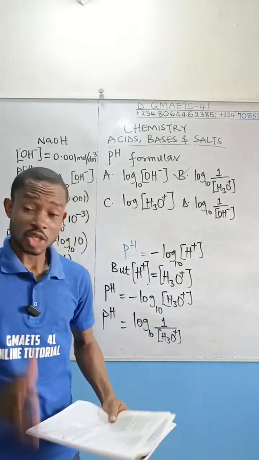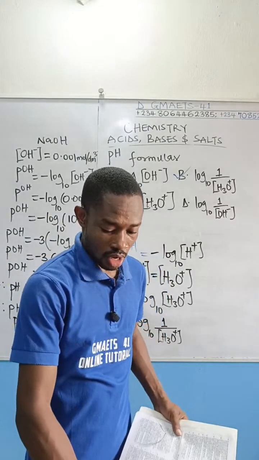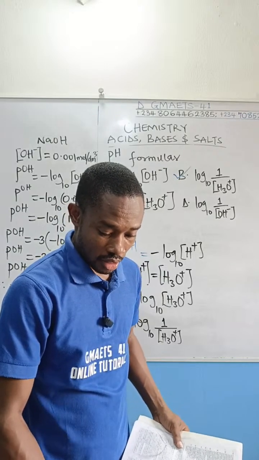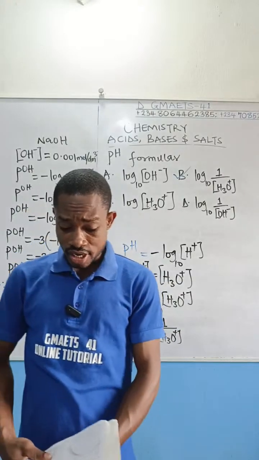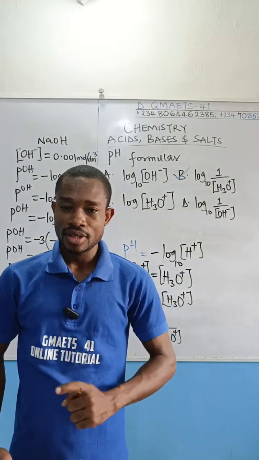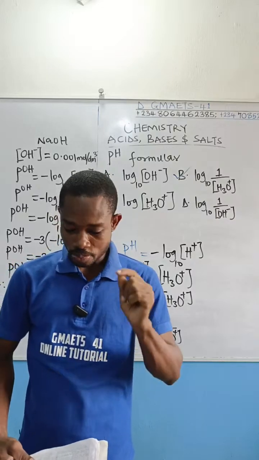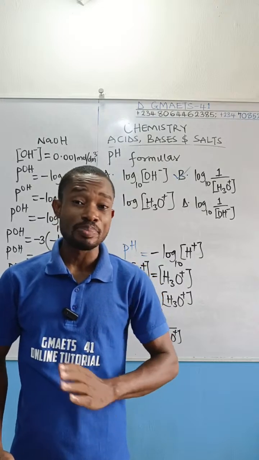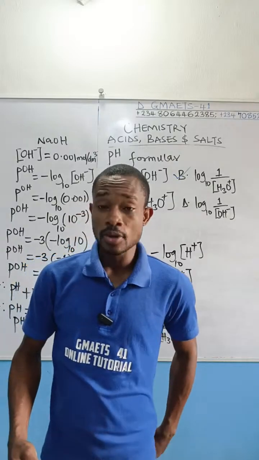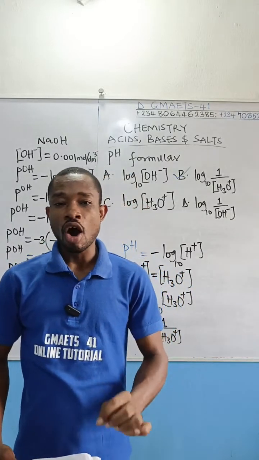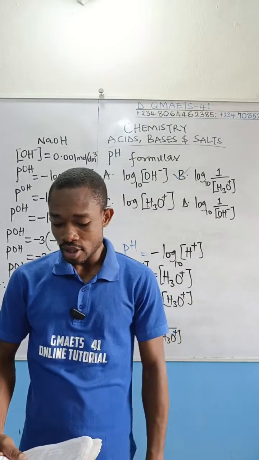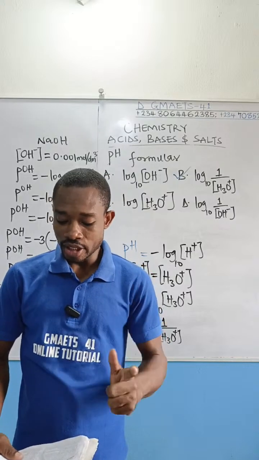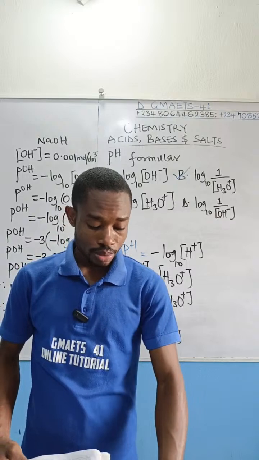It reads, just pay attention. We've treated this in class under preparation of salts. Okay, so you pay attention as I dictate it, so you answer. Silver chloride is prepared in the laboratory by A, double decomposition, B, action of an acid upon a metal, C, neutralization using an insoluble base, D, neutralization using soluble base.